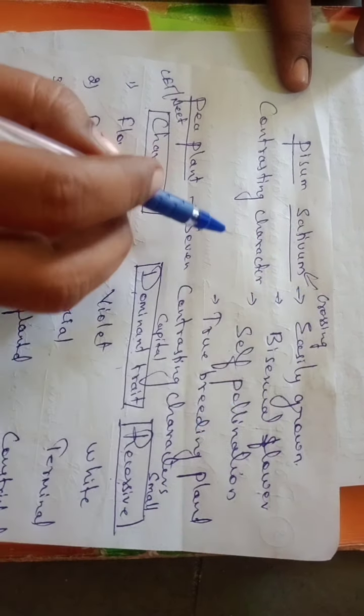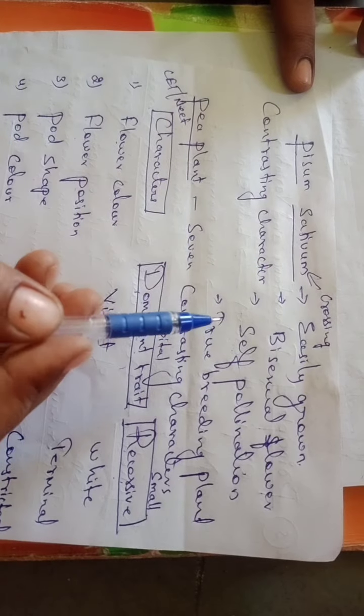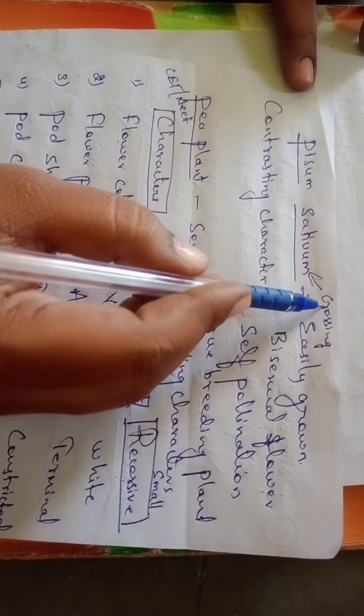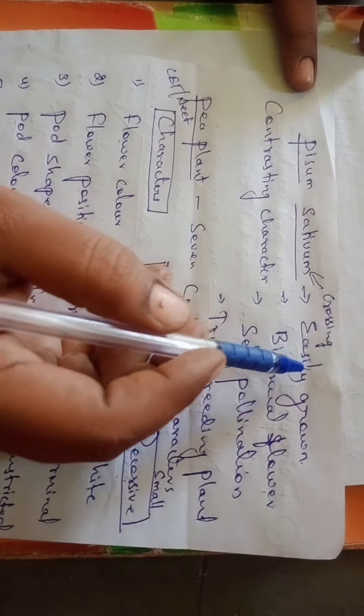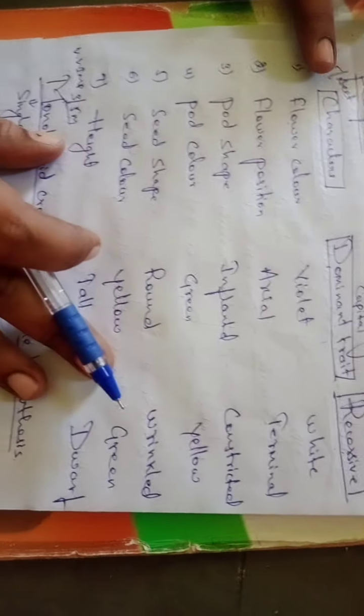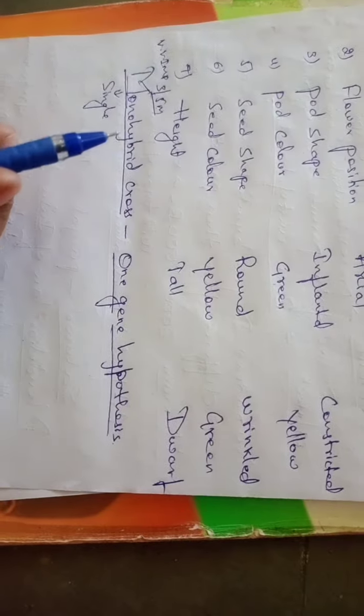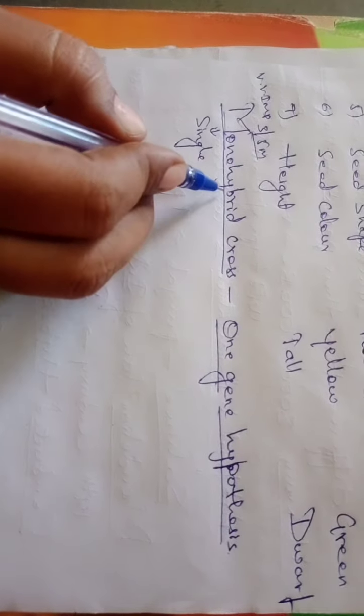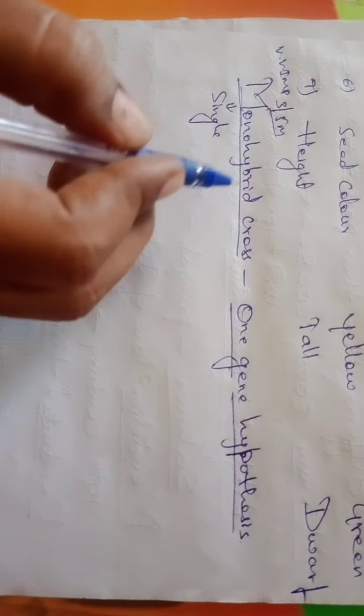So that's why we call it a hybridization experiment. Here the crossing is between the male and female flower of Pisum sativum. While crossing, he selected only a single character. Hybridization is an artificial method carried out by the hybridizers.